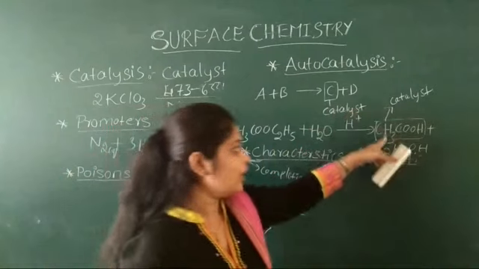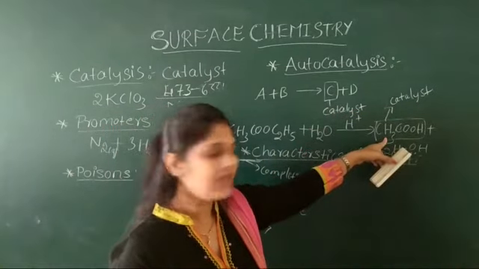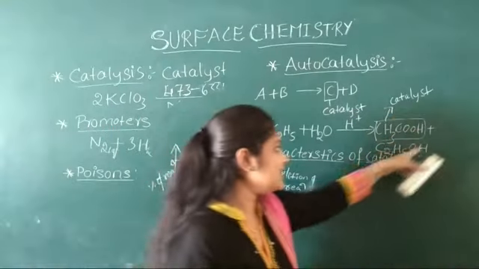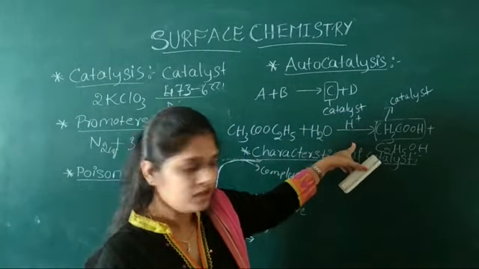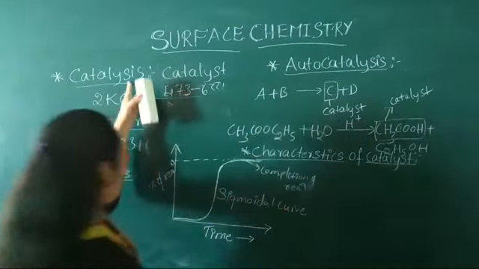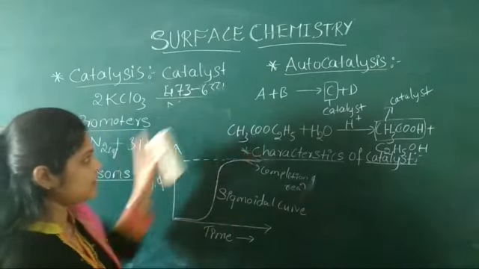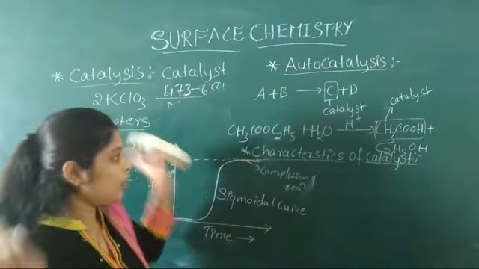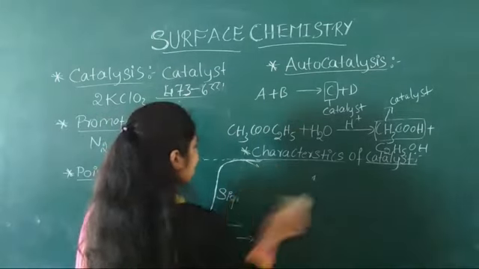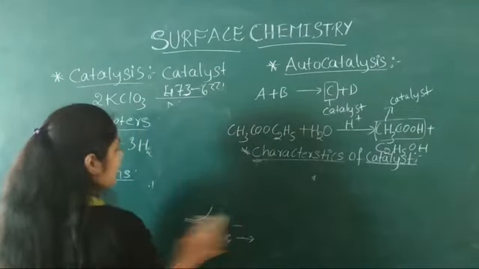In this reaction, one of the products acts as a catalyst. So this process is called autocatalysis. Okay, clear? Now this is clear about the catalysis, promoters, poisons and autocatalysis. Correct? Okay. Now coming to the characteristics of catalyst.